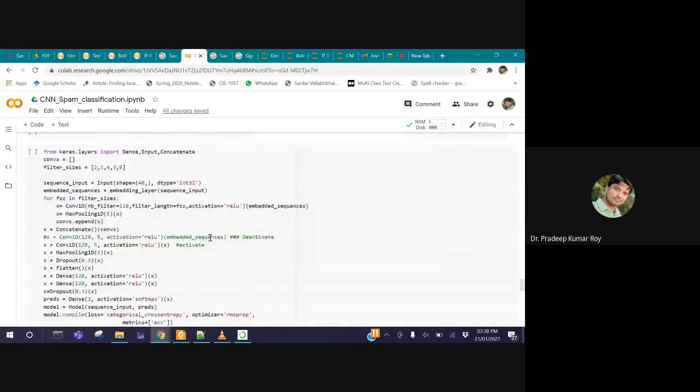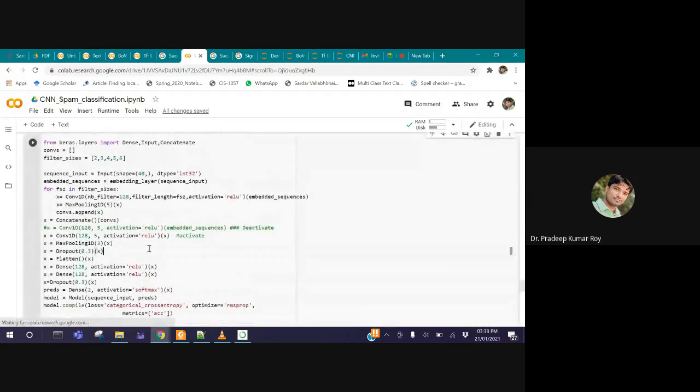What we can do, if you are not getting the proper outcome, we can increase the filter size. See here, the complex model looks like this. I have increased the filter size, then I have introduced the dropout. Dropout means we cannot continue with all the outputs. We can remove a few outputs and then proceed with the remaining. So 30% of weights are dropped before passing to the flattened layer.